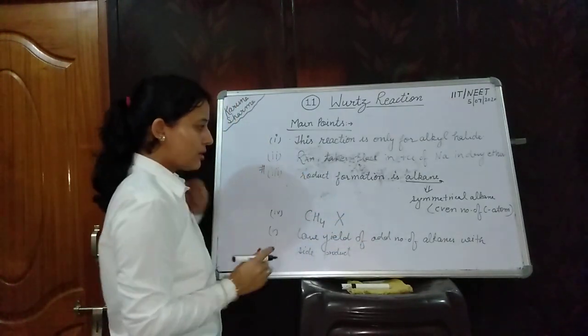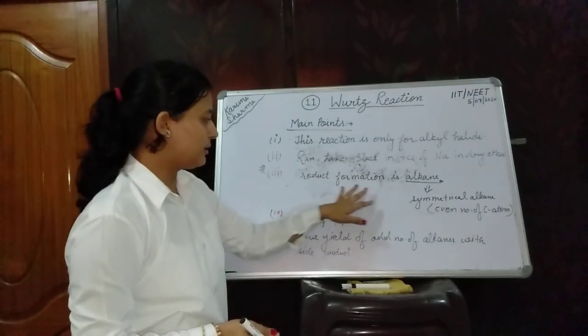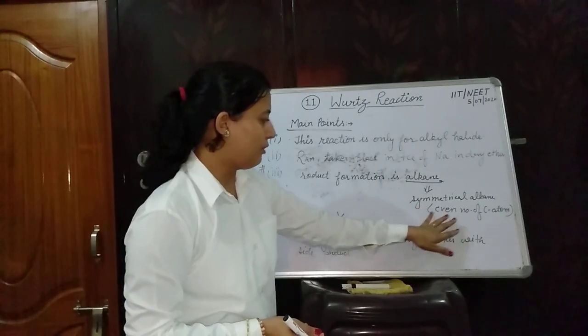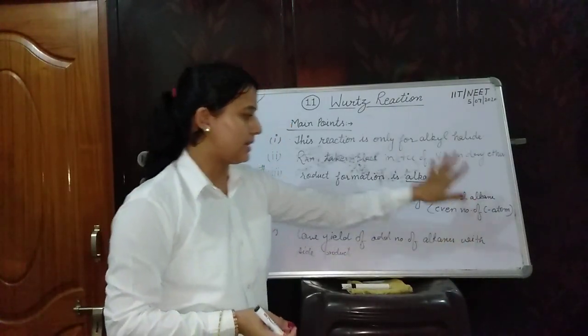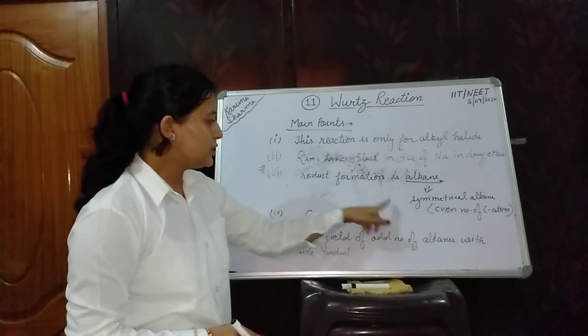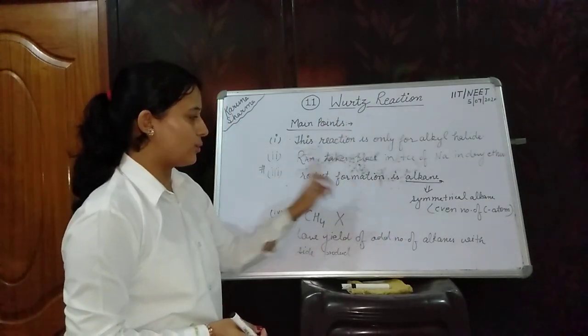Of course, Wurtz reaction has meaning only in formation of even number of carbon atom alkane. That means symmetrical alkane yield is proper during this reaction progress.